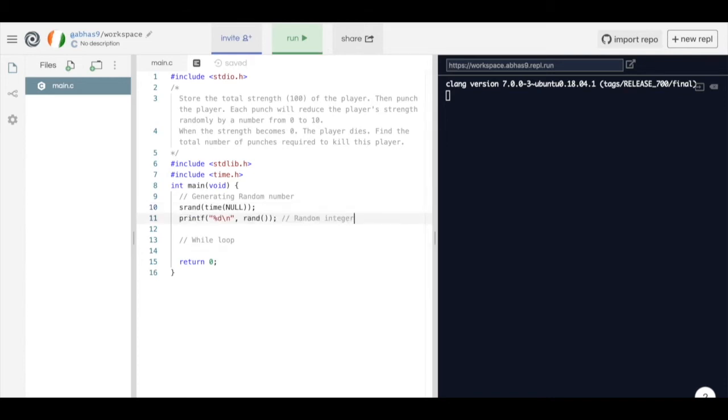Let's try running this code multiple times and see what we get as output. As you can see, output is a random integer which is different each time.